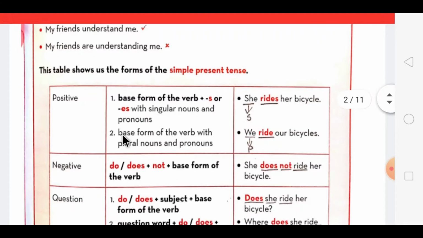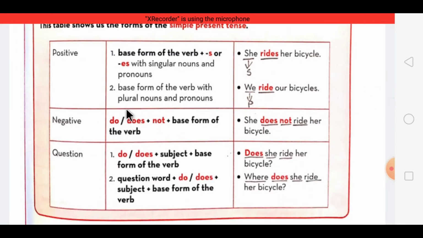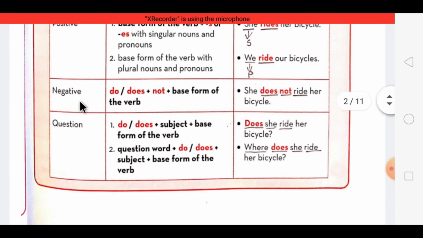Now students, the formation of simple present tense. How do we form the positive sentence? In that we use the base form of the verb plus s or es if it is a singular noun, this way. If the pronoun is singular, we use the base form with the letter s. Then if it is plural, as we is plural, we don't use the letter s with the base form.